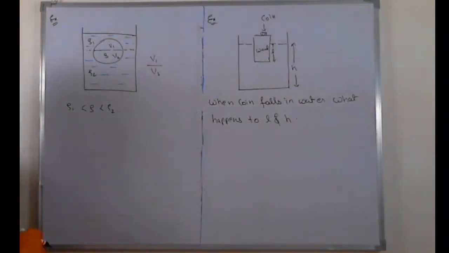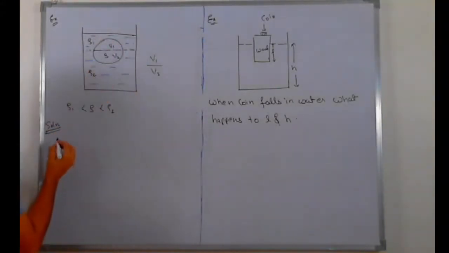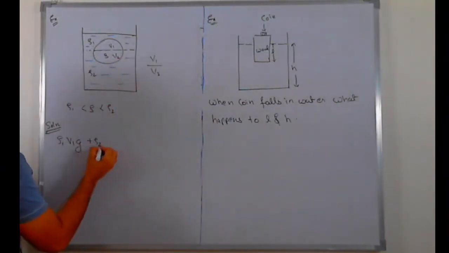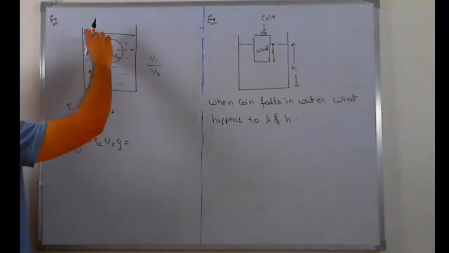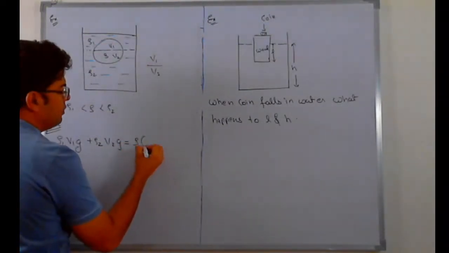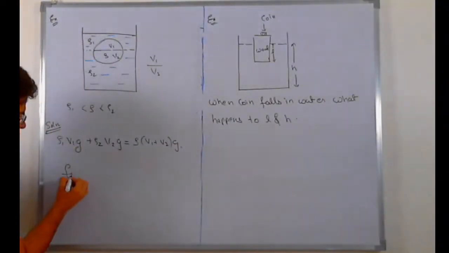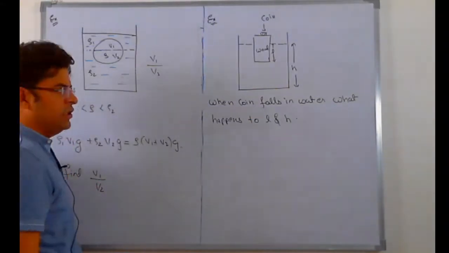Actually, this is not the appropriate method to solve the question, but okay, it helps. It's an easy solution, so let's do it. The buoyant force by upper fluid on this body has to be equal to density of surrounding fluid into volume submerged into g. The buoyant force by lower fluid has to be equal to density of surrounding fluid into volume submerged into g. And the sum of these two buoyant forces has to be equal to weight of the body, that is density of the body into V1 plus V2 into g. Solving this equation, you can find out V1 by V2, that is the ratio of volume submerged in the two liquids.